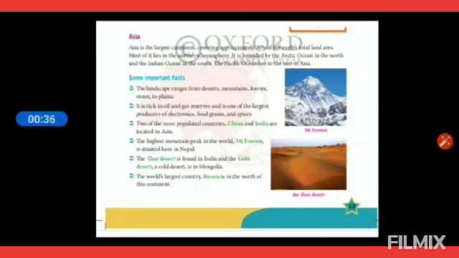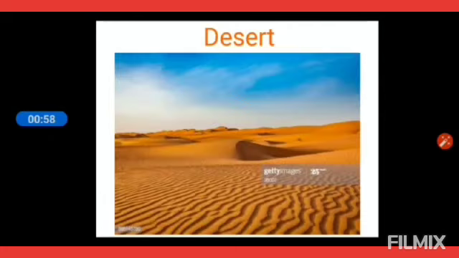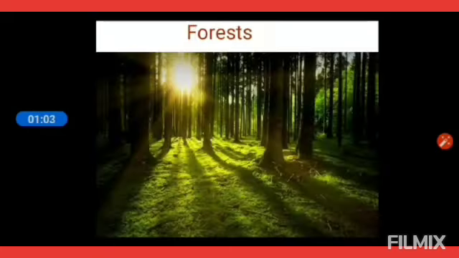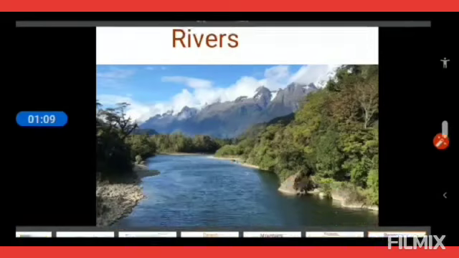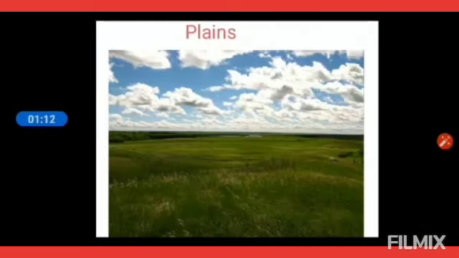This whole continent is surrounded by 3 oceans: the Arctic Ocean in the north and the Indian Ocean in the south. The Pacific Ocean lies to the east of Asia. Some of the important facts I'm going to explain to you. The landscape ranges from deserts, mountains, forests, rivers to plains. All these landscapes are there in this continent Asia.